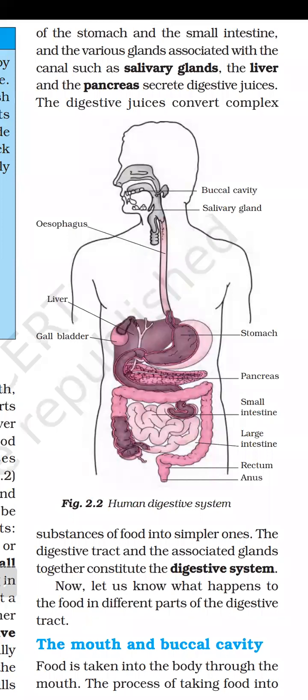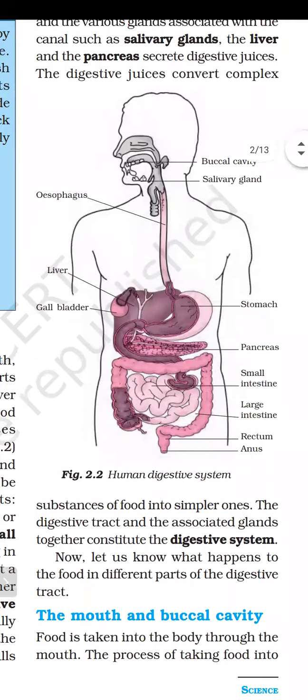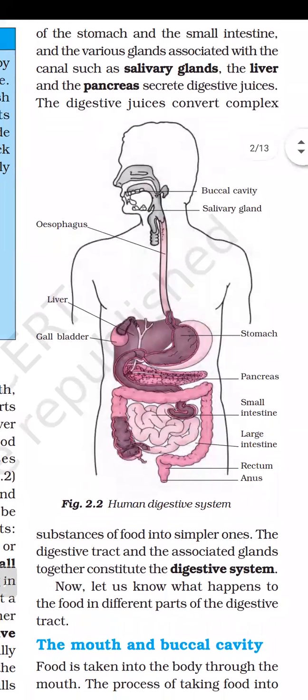These juices are known as enzymes, and these enzymes will break down the complex substance into the simpler one. Like saliva produces salivary amylase, liver produces bile juice, pancreas will produce the pancreatic juice. These are the digestive enzymes. They will break down complex substances like carbohydrate, protein, fat into simpler substances.